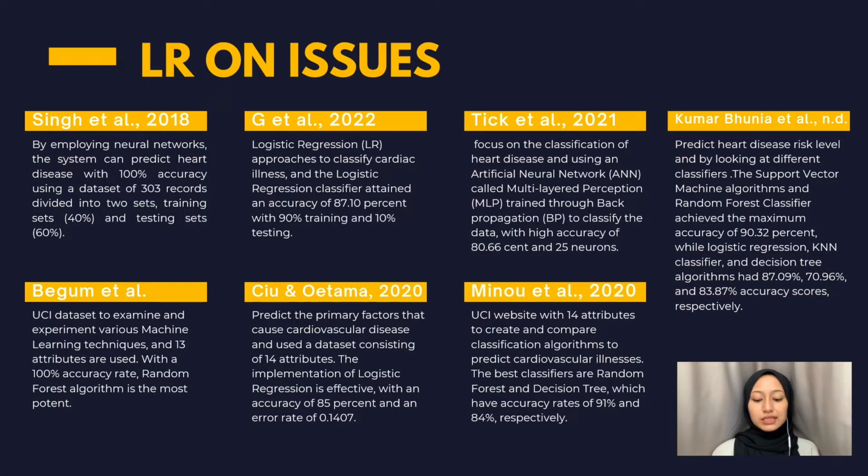And lastly, a study conducted in 2022 to predict cardiovascular illness, by using random forest and decision tree, obtained accuracy of 91% and 84% respectively. With this, it shows that machine learning is an effective way to predict cardiovascular disease since it generates reliable results and develops models that give the highest accuracy.